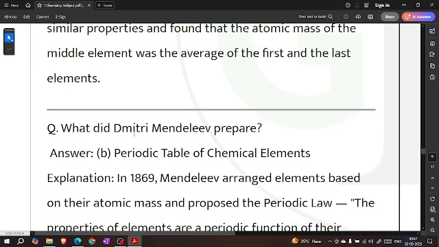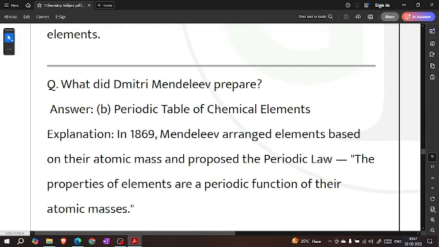What did Dmitri Mendeleev prepare? The periodic table of chemical elements. In 1869, Mendeleev arranged the elements based on their atomic mass and proposed the periodic law. The properties of elements are a periodic function of their atomic mass.